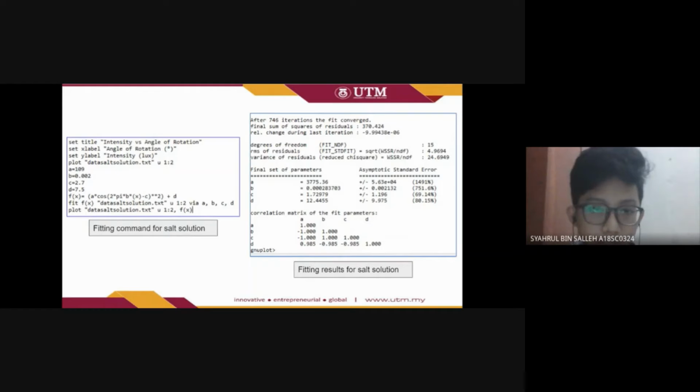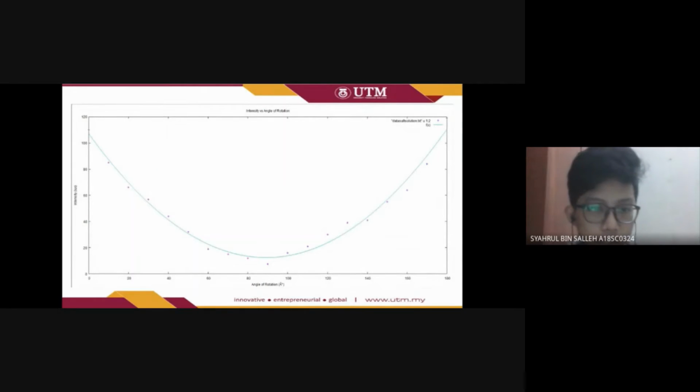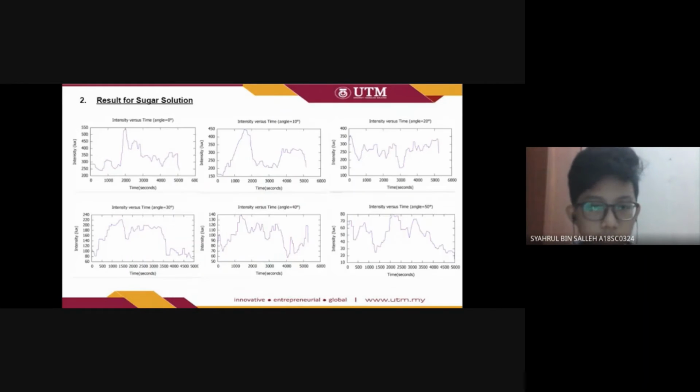As we can see here, the fitting result for the salt solution gives a reduced chi-square of 24.6949. And this is the graph after fitting. And next is the result for sugar solution.